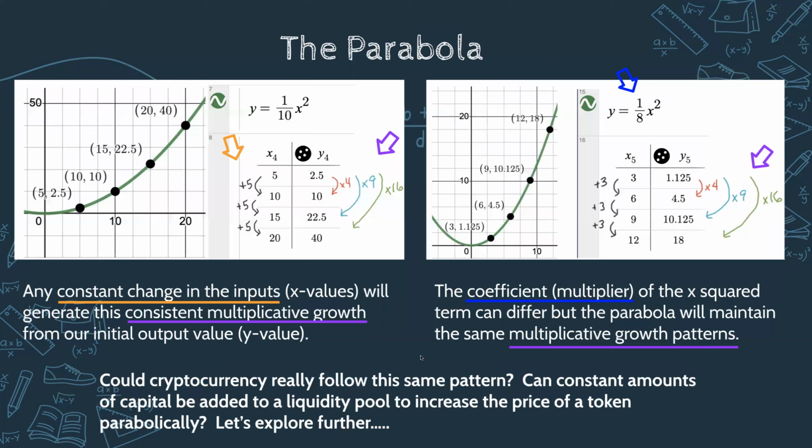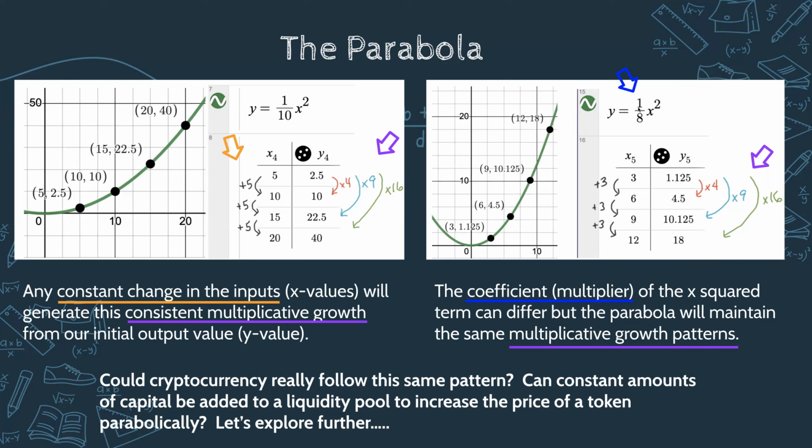Then I thought, what if we change the amounts we're putting in, and here we're increasing by 5 each time. We put these numbers into our formula, and we notice those outputs still create that parabolic price appreciation we're seeing in all these other patterns.